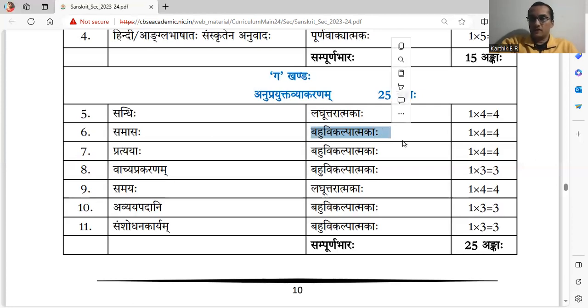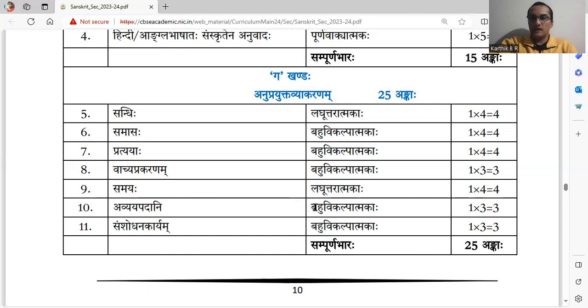MCQs are multiple choice questions. 4 questions have to be attempted. Pratyayaha MCQs, 4 questions. Vachyam or Vachya Parivartanam, Vachya Prakaranam, MCQs, 3 marks, 1 mark each. Laghuttaratmakaha, Samayaha, no options are given, short answers, 4 marks.